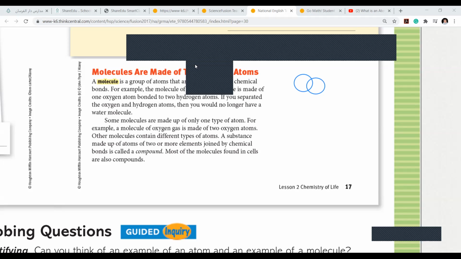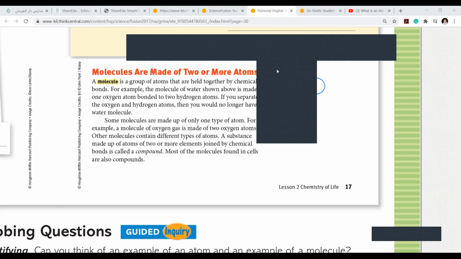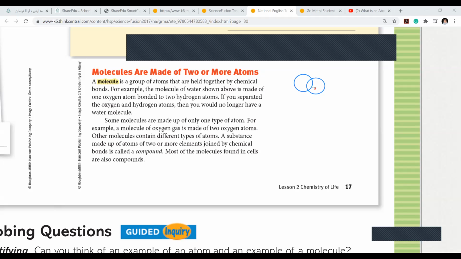Now I say that it's a different color. This is a hydrogen. This is a water molecule. It can also be called a compound. Is this also a molecule, right? Yes.